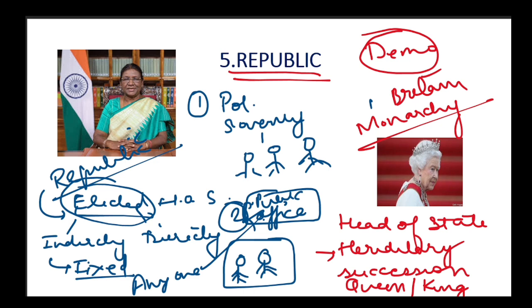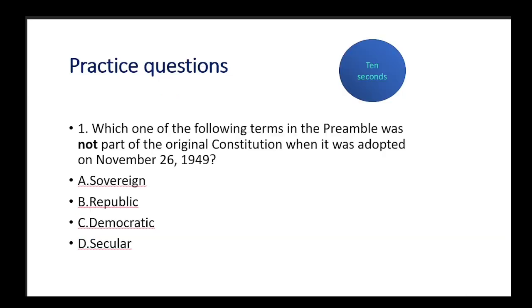So our 5 most important words we have discussed. To strengthen our concepts, let's have some practice questions, and you will have 10 seconds to read those questions and solve them, and then we'll discuss the answers. All right. First up we have, which of the following terms in the preamble was not a part of the original constitution when it was adopted on November 26, 1949.